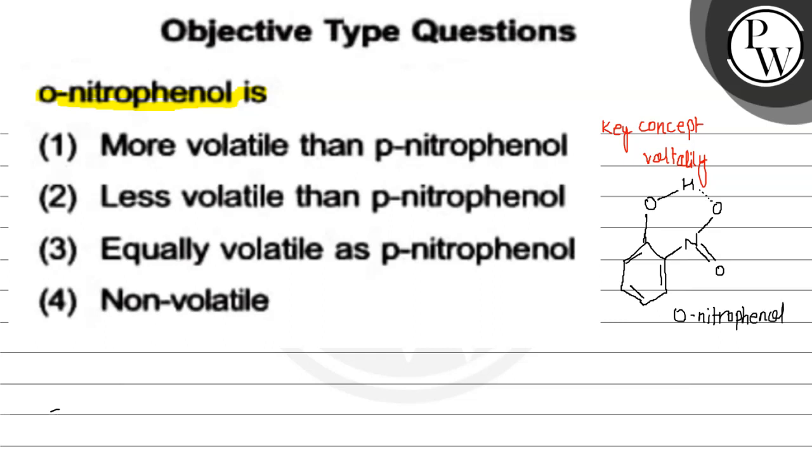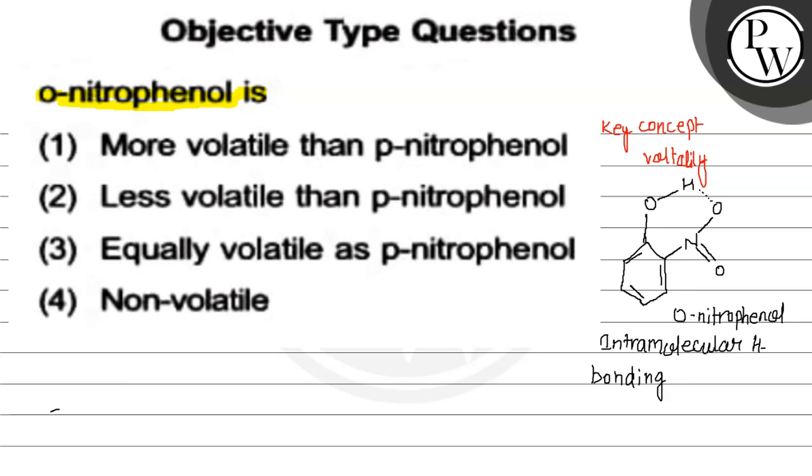Okay, so in this orthonitrophenol there is an intramolecular hydrogen bonding. अगर intramolecular hydrogen bonding क्या होती है? जो within the molecules होती है, तो हम यहाँ लिख सकते हैं it shows the intramolecular hydrogen bonding.